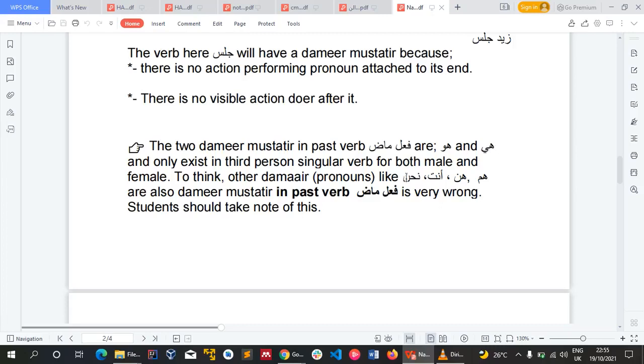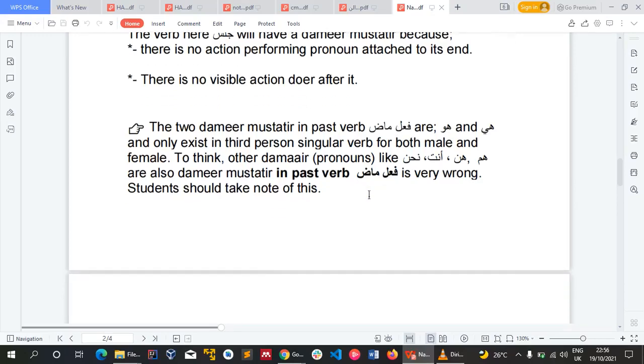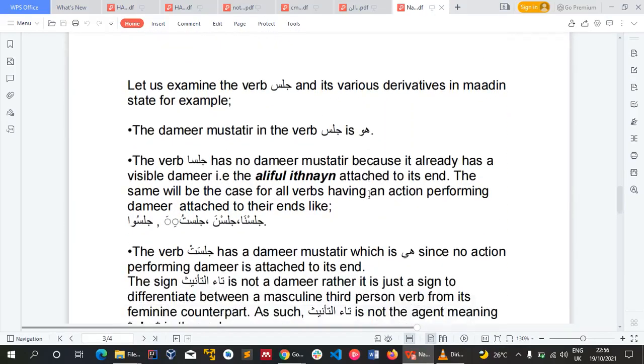So to think that nahnu, anta, hunna, and hum are damir mustatir in fi'l madi is very wrong, because they are obvious. As for the case of huwa and hiya, they are not obvious, because that's why we call them damir mustatir. They are not obvious. So please take note of that. Now, let's use jalasa and its derivative to clarify this thing for us.